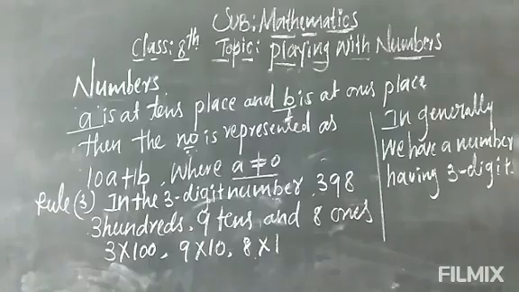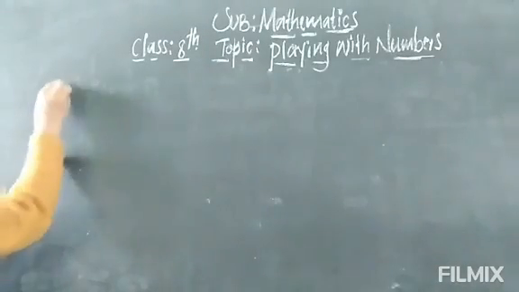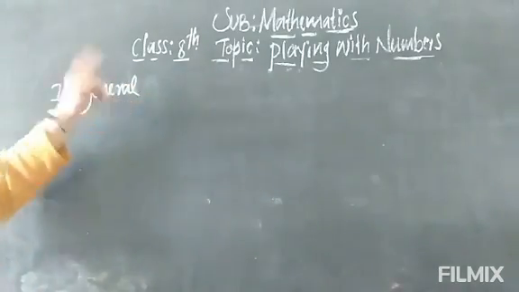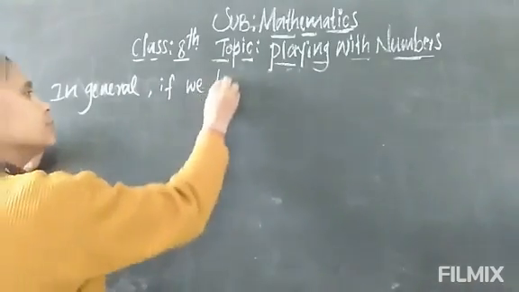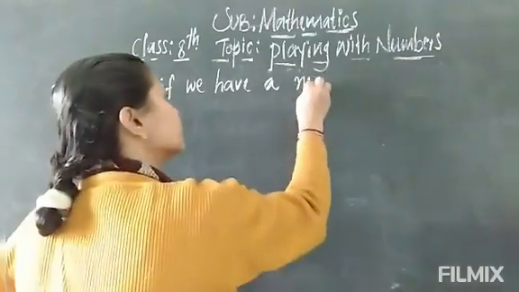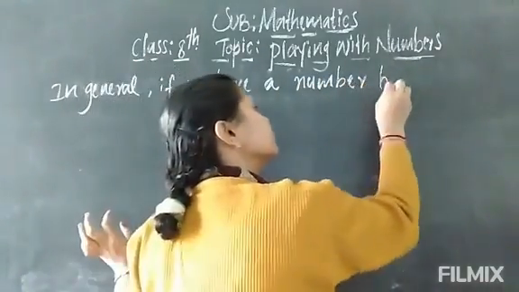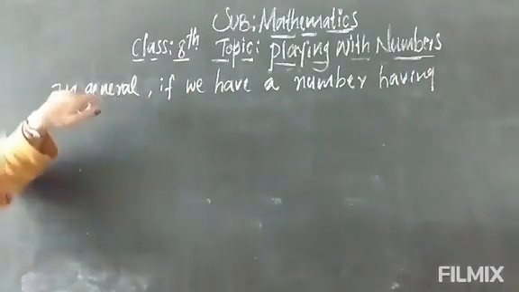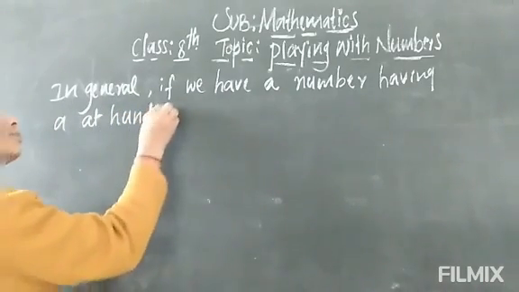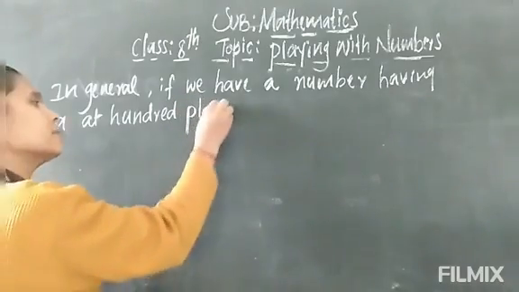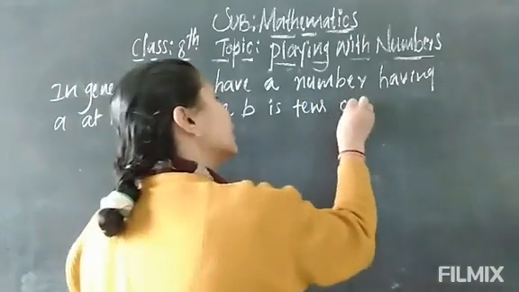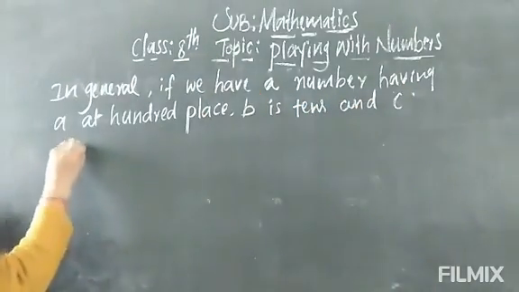Last, the concluding statement. In general, I'm repeating, children, if we have a 3-digit number having A at the hundreds place, B in the tens place, and C in the units place.